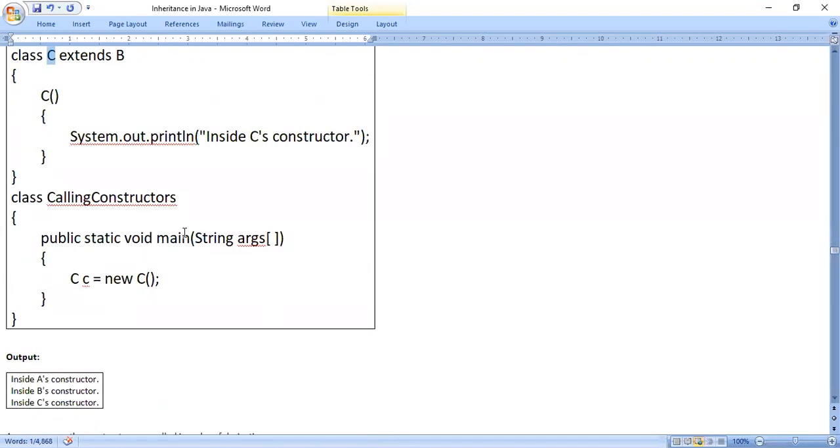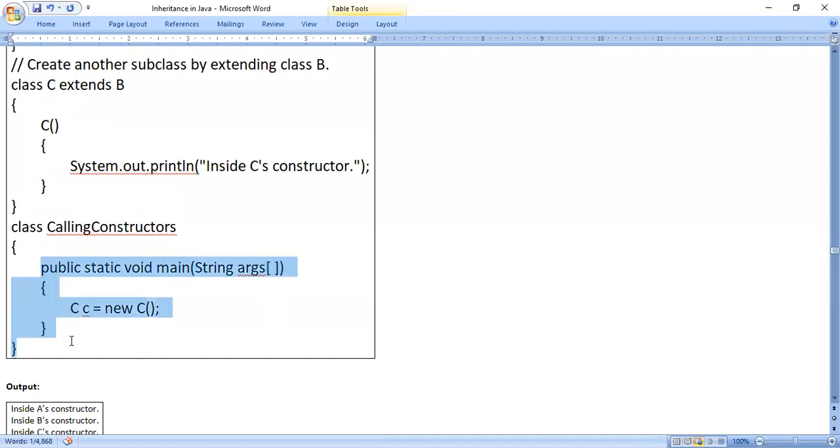Now, when I execute the main method, what happens? You just look at the main method and observe what statement I have written. Capital letter C indicates the class name. Small letter c indicates the object name. If it is confusing, I'll make it C1. So C refers to the class name, C1 refers to the object, and this C refers to the constructor. In this line, what I have written is: class name, object name, new keyword, and again the class name with parentheses, which indicates the constructor.